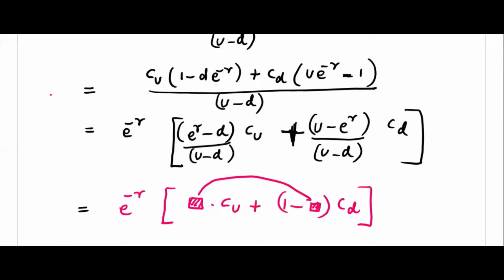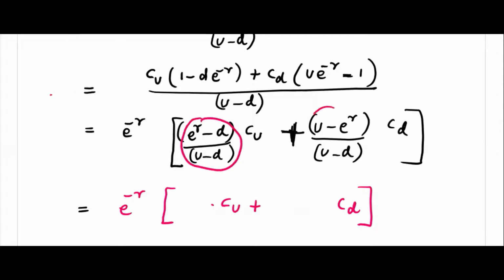Okay, let's check this one. Then we'll give some symbol here. Now if you add this one and this one, 1 minus this one, then it should be equal to 1. If you want, you can check it. If you say this is Q, so this will be 1 minus Q.